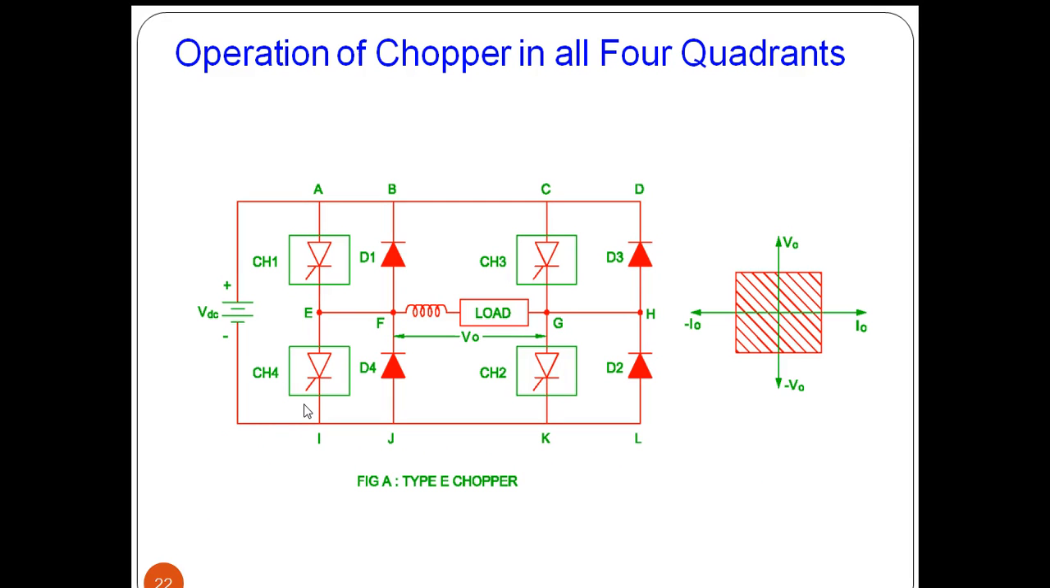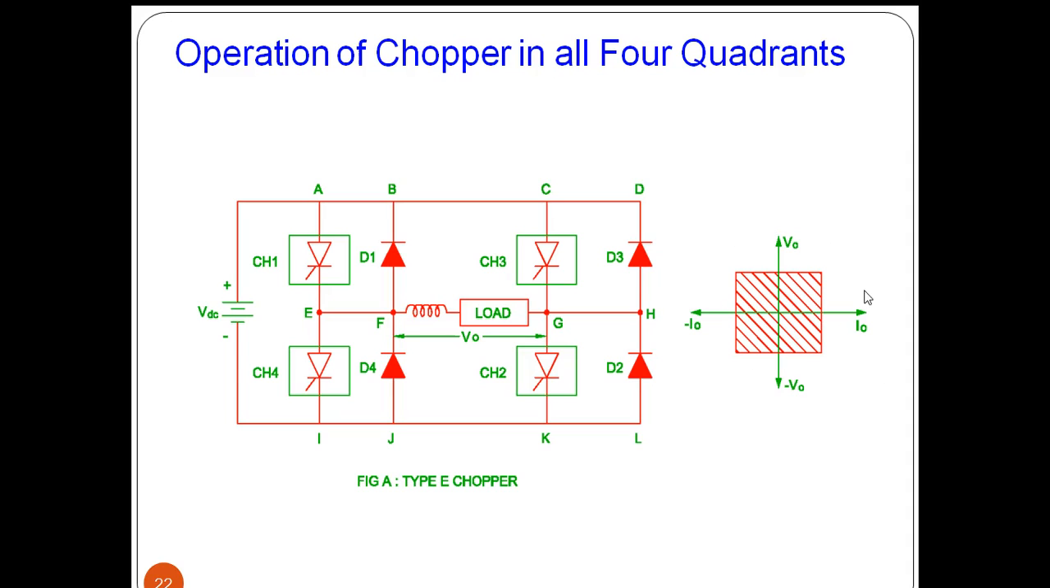So this is the connection diagram for class E chopper, and here we are having four choppers CH1, CH2, CH3, CH4 and four diodes D1, D2, D3, D4. And here we are having a DC source. This will be connected through these power electronic components, and across the load the current and voltages will be available due to operation of these devices.